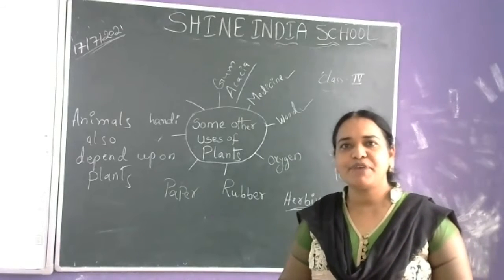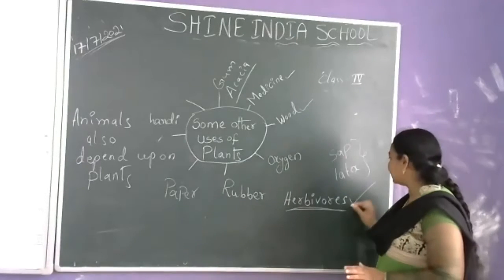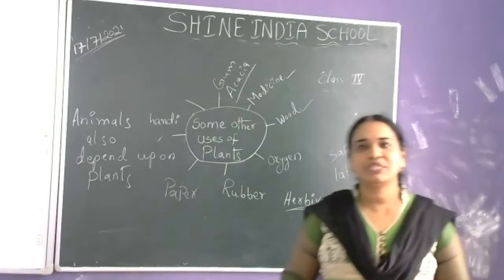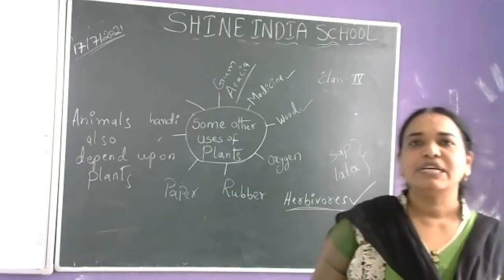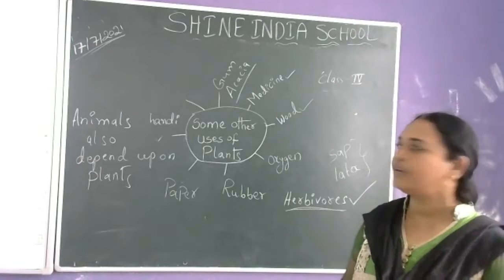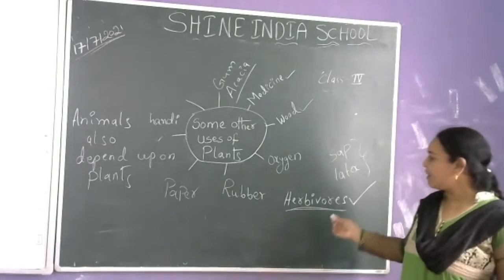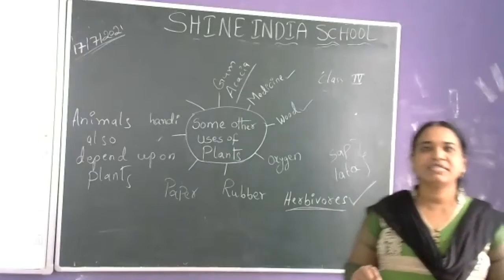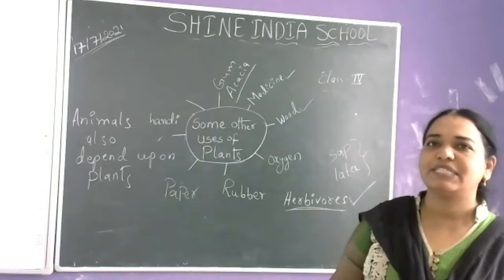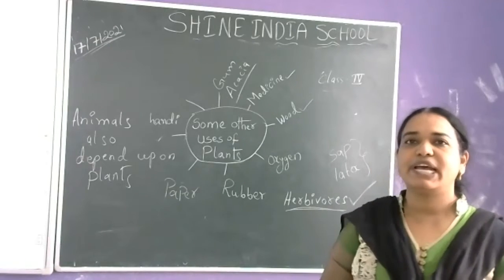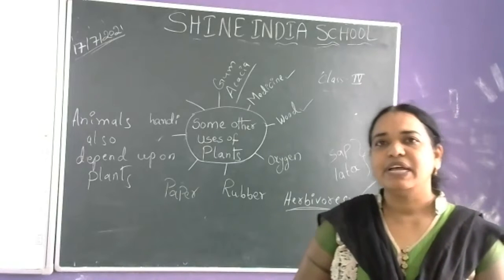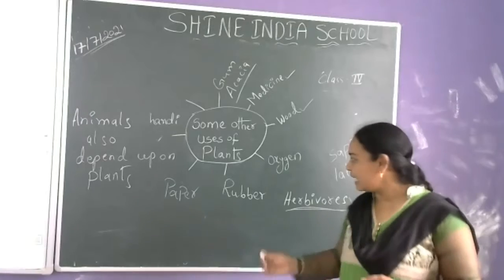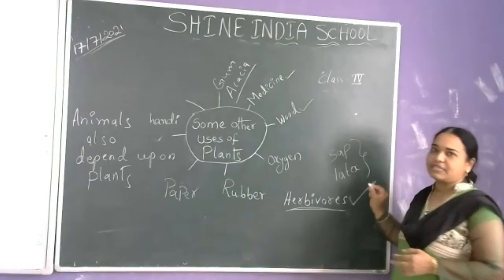Can you give examples of animals that eat only grass or only plants? Cows, goats, deer, giraffe. These are some of the animals which depend directly on the plants. They eat only plants and live. So those animals are called herbivores. All animals depend on plants, but herbivores depend directly.